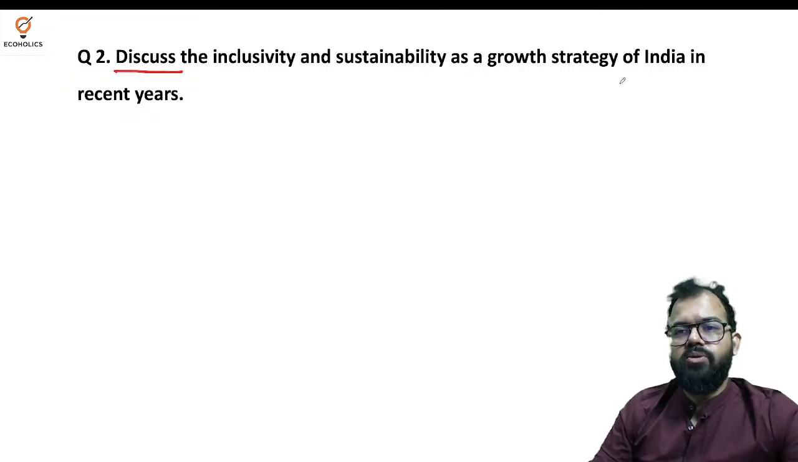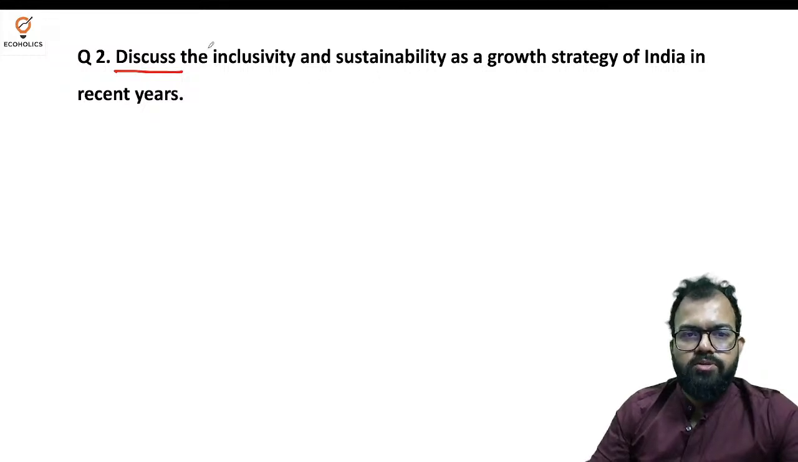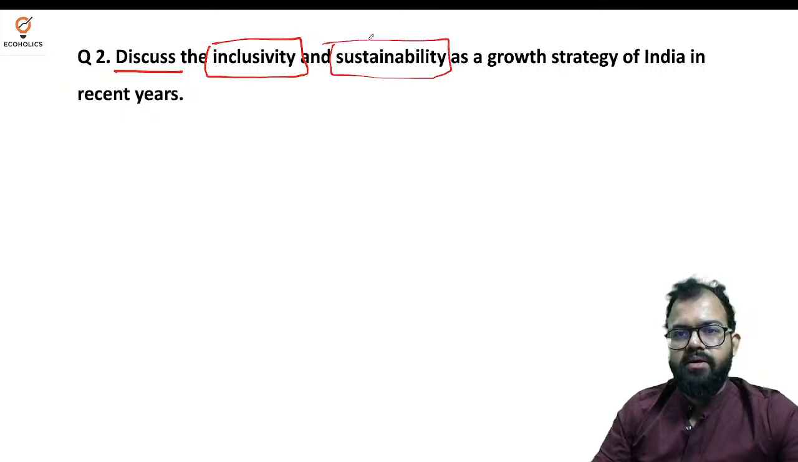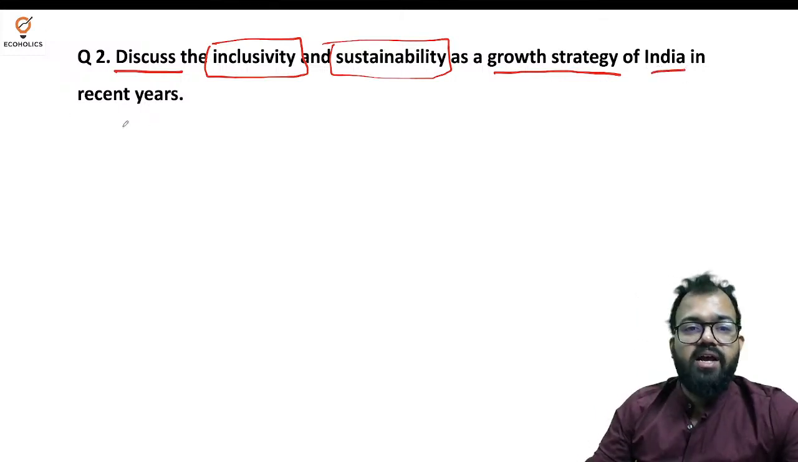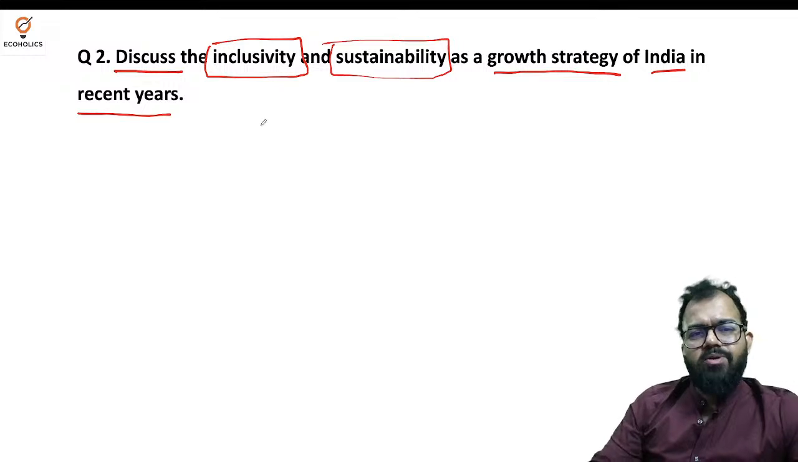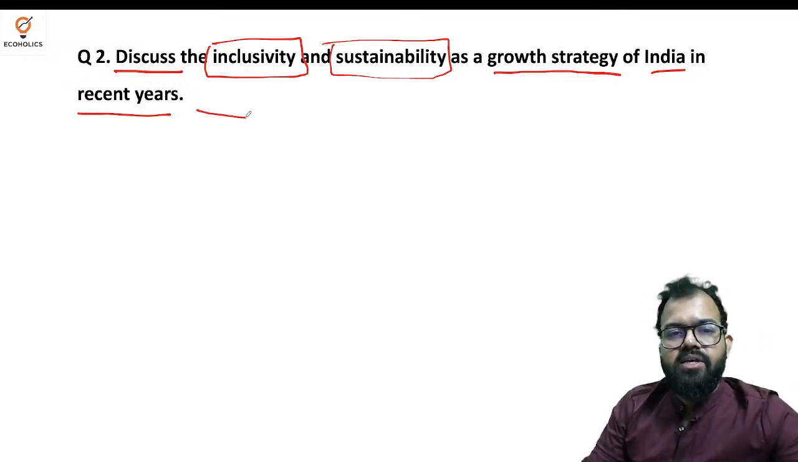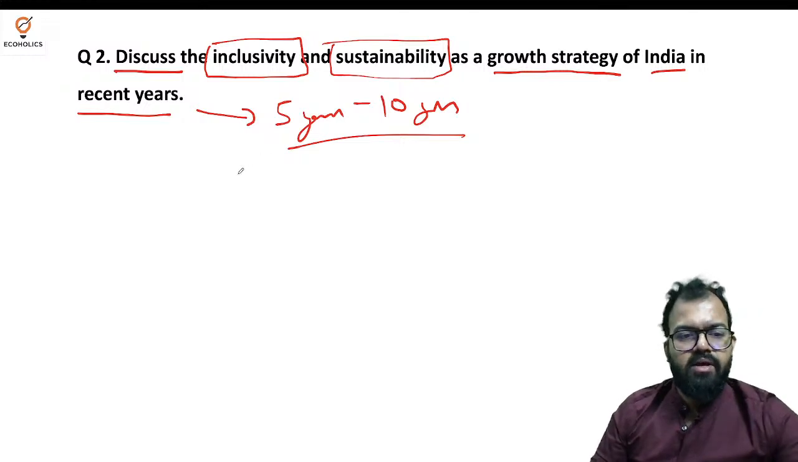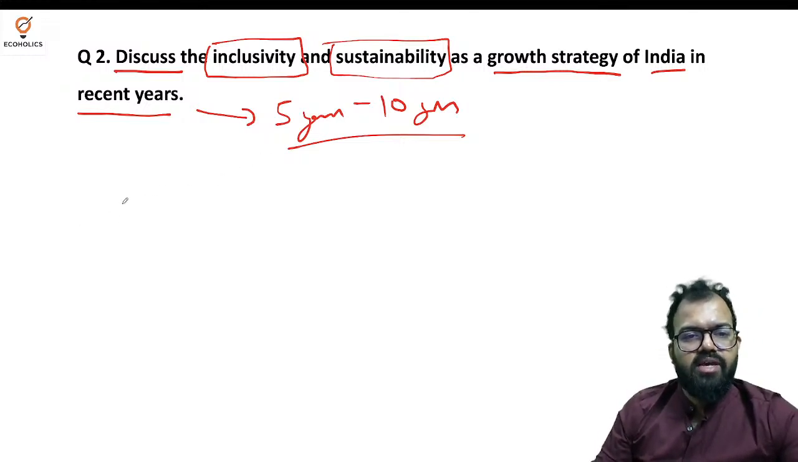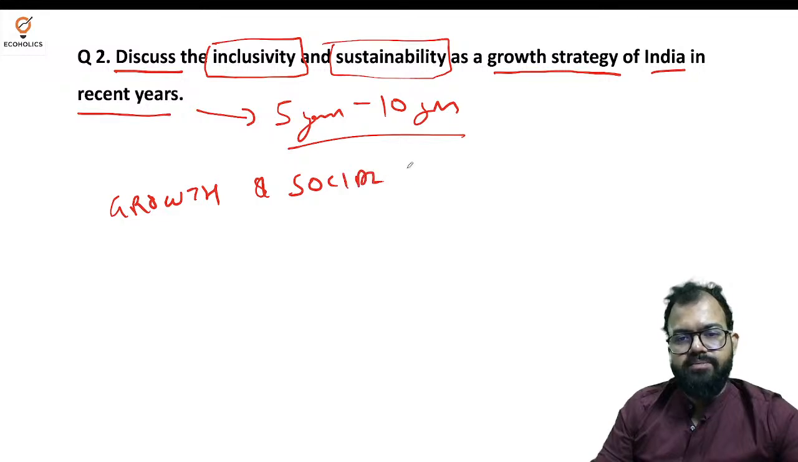Inclusivity and sustainability as growth strategy of India in recent years. Two things we need to discuss: inclusivity and sustainability as growth strategy, meaning for all sectors of India in recent years. When any question comes of recent years, you can consider the period as 5 years to 10 years, maximum 10, minimum 5. Now India's growth strategy emphasizes a balance between growth and social equity.